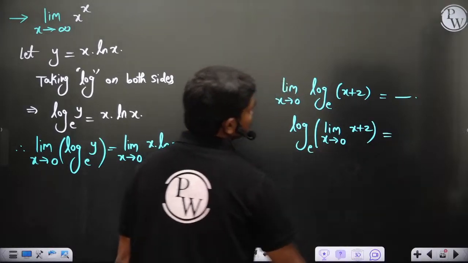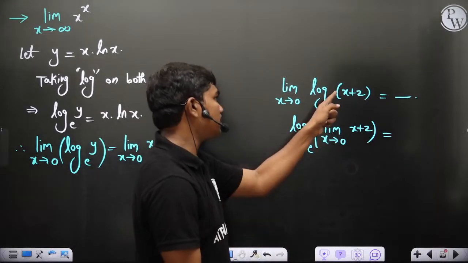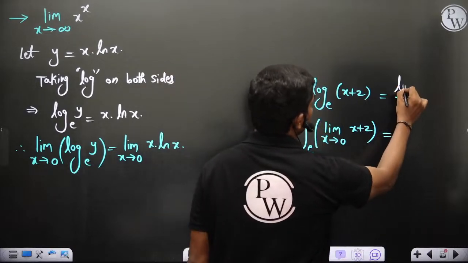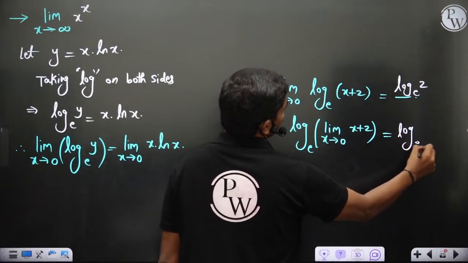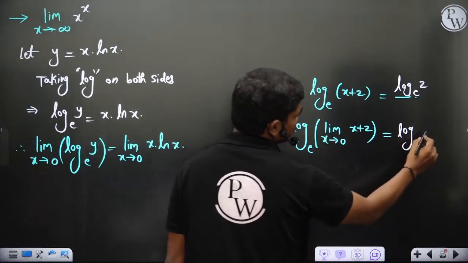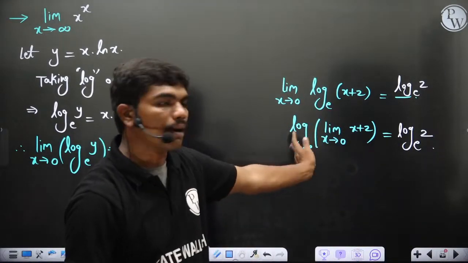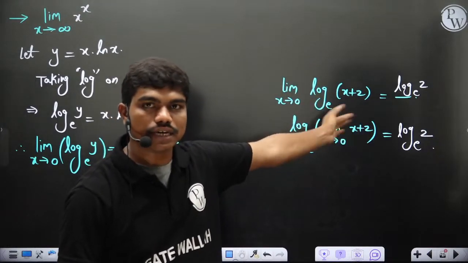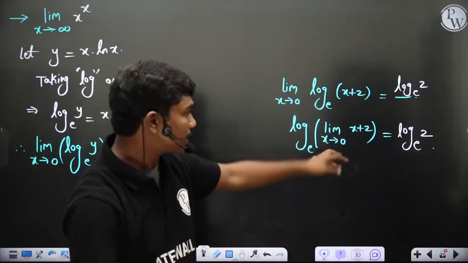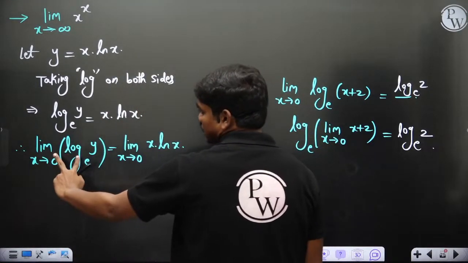Clearly, if you put x equal to 0, this is log 2 to the base e, and similarly on the other side it is also log 2 to the base e. So calculating the log of the function and then taking the limit, or taking the limit first and then the log, gives the same result. Therefore I can swap this limit and log.